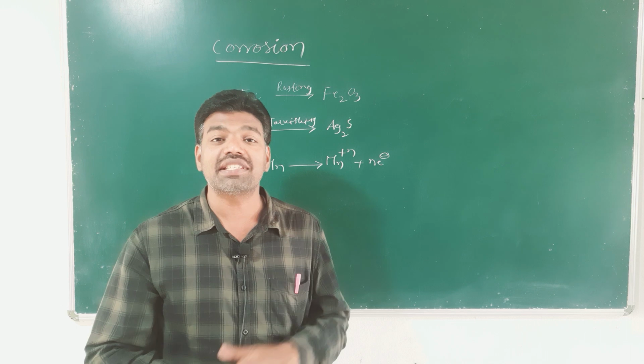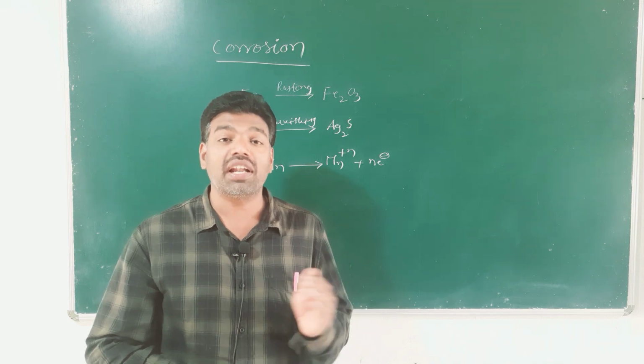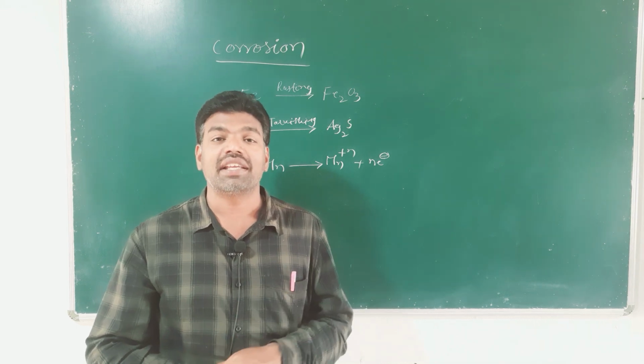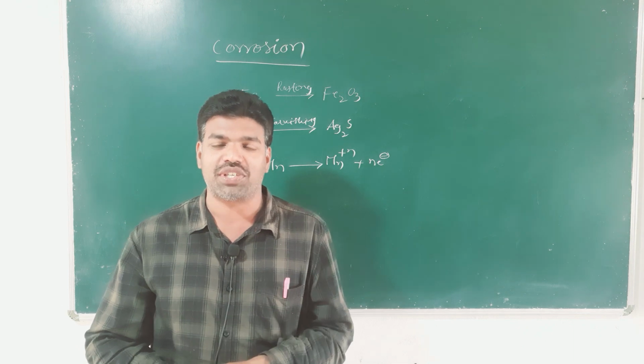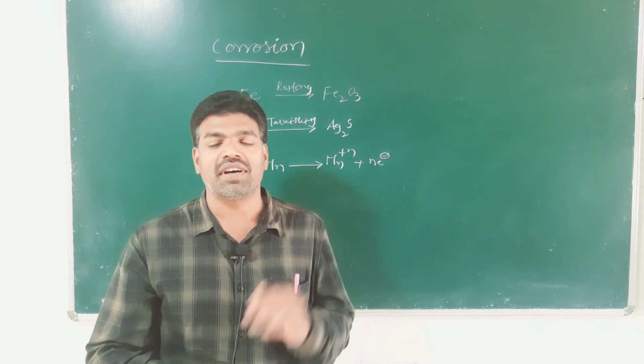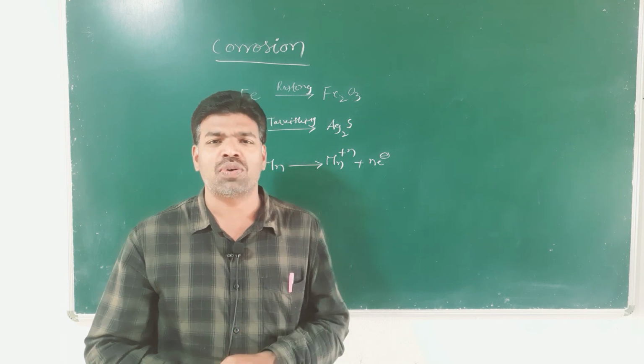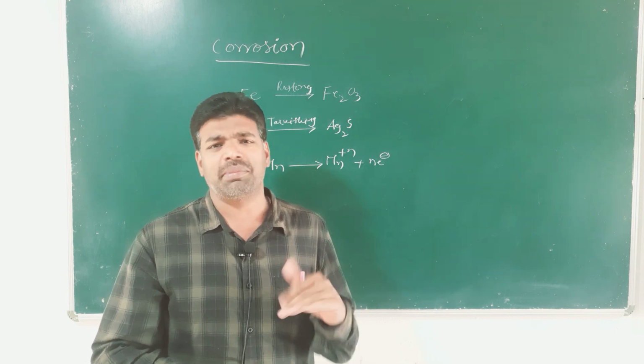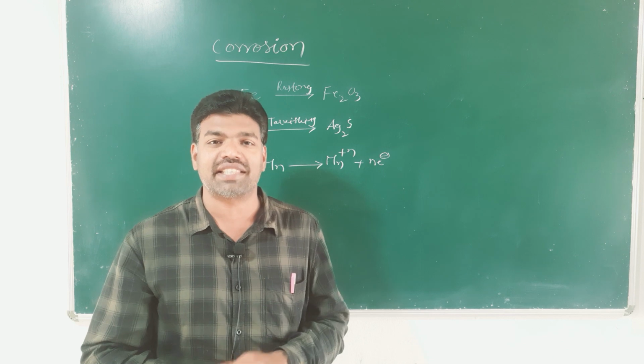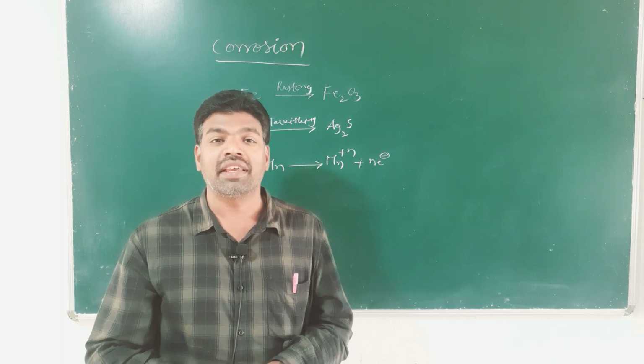So, a voltaic cell is constructed in the process of corrosion.